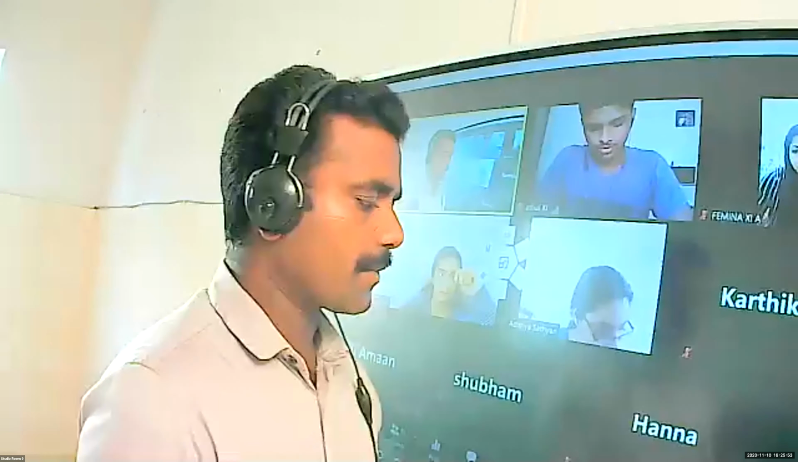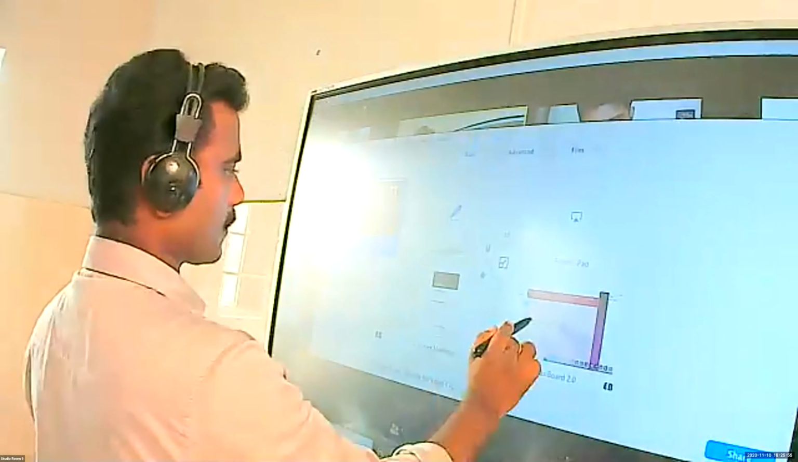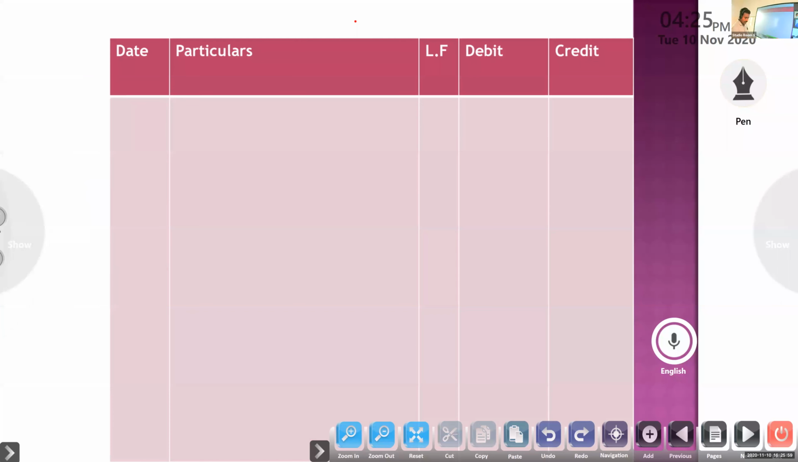Last period we did the problem related to suspense account. So now we will do a new problem related to suspense. Look, the trial balance of Madan did not agree and he put the difference to suspense account. He discovered the following errors.